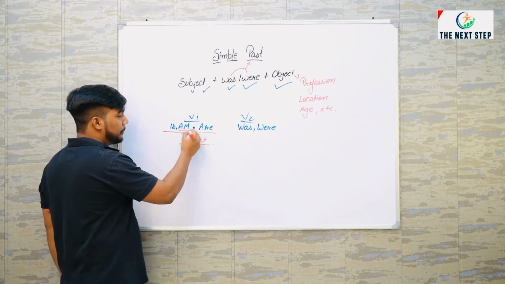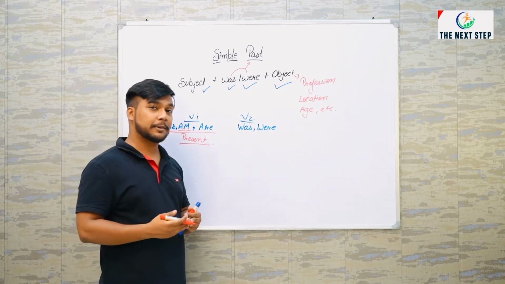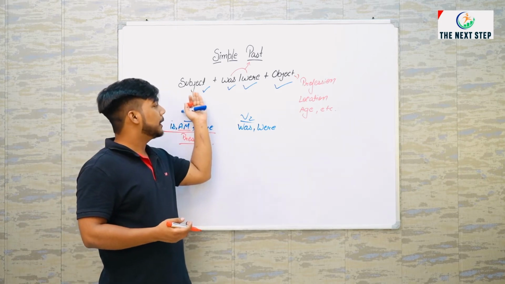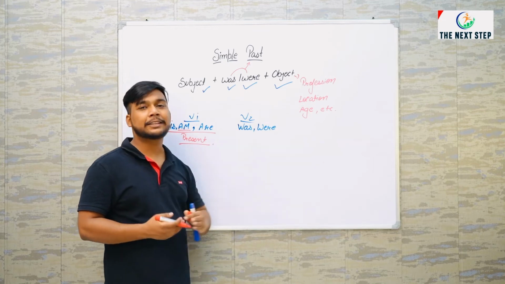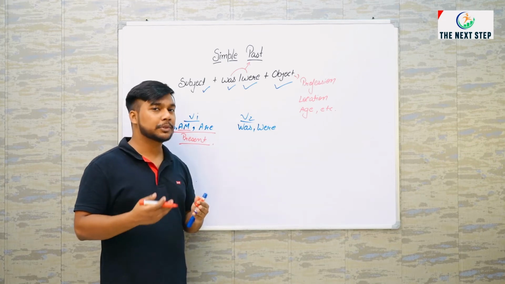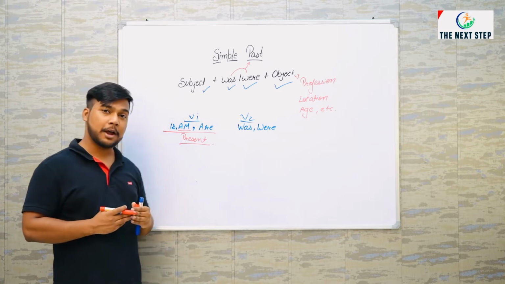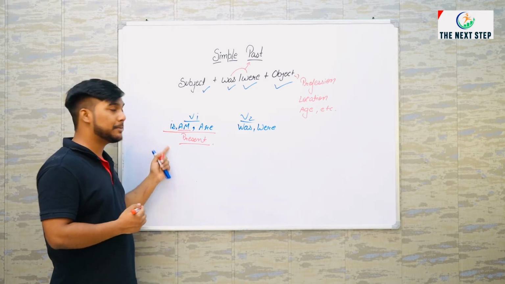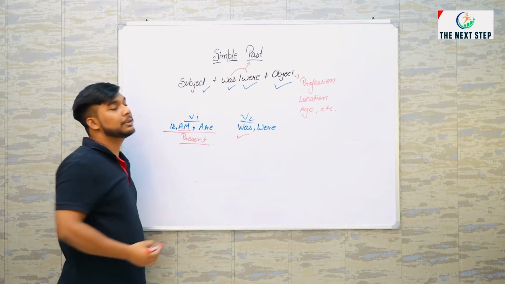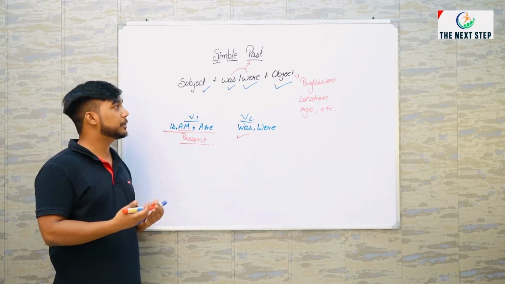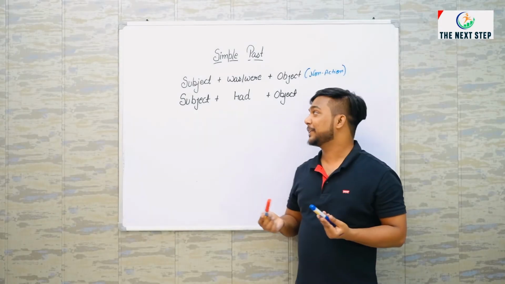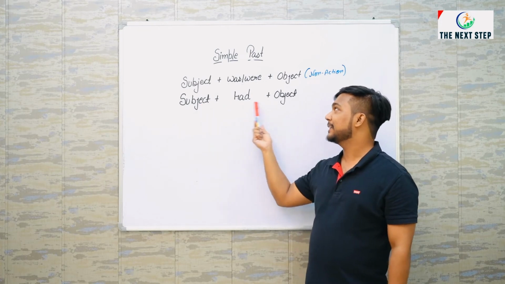I am 26 years old. I was 23. So this is the only difference you can find in was, were and is, am, are. If you know how to use is, am, are, using was, were will never bother you. Let's go for the next rule now. The next rule is subject, had and object.